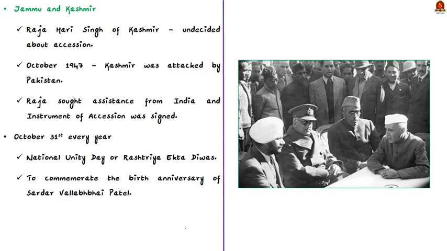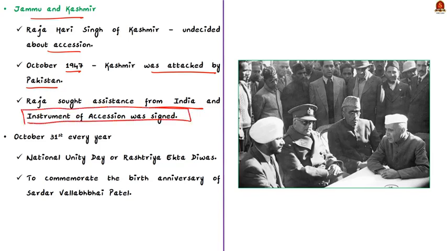Finally comes Jammu and Kashmir. See, Raja Hari Singh of Kashmir had been undecided about accession. However, in October 1947, when Kashmir came under the attack of Pakistan, the Raja sought assistance from India. Sardar Patel, as the Home Minister, extended the help of India, and in return, Raja Hari Singh signed the instrument of accession with India. Due to these efforts, Sardar Patel has earned the title of Iron Man of India.